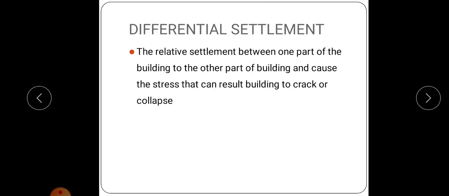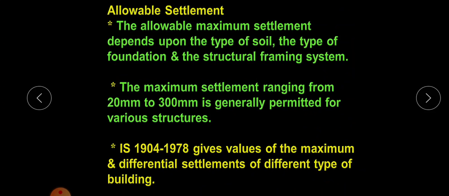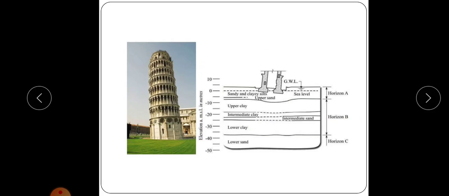One part of the building settles more than that of the other part. So it will cause irregular settlement of the structure. There may be tilting of the structure. That is known as differential settlement. For example, the leaning tower of Pisa, which I have included here. This is the example for differential settlement.